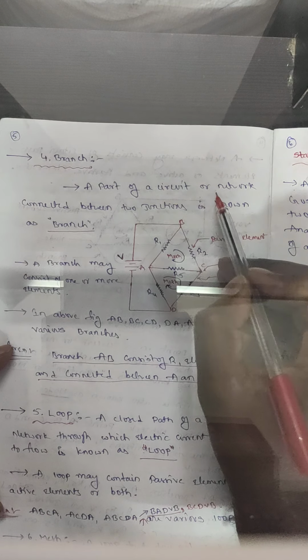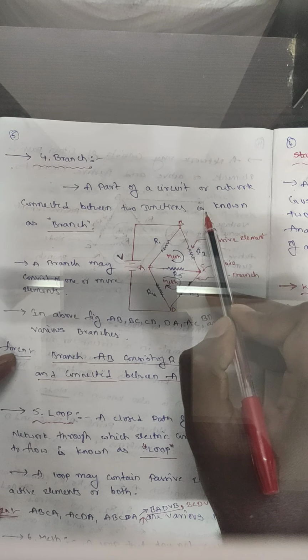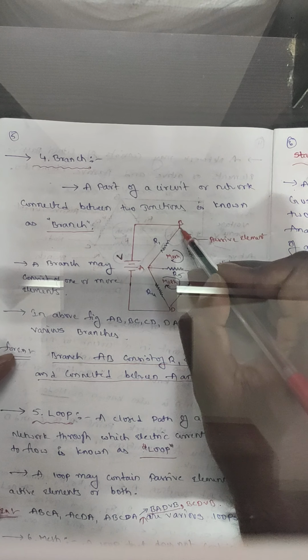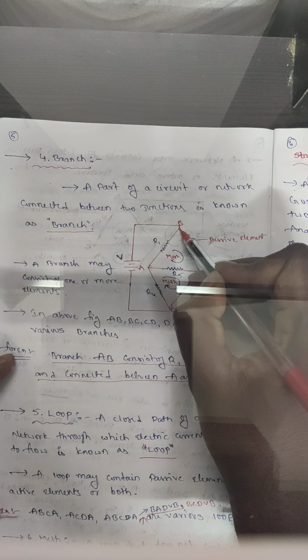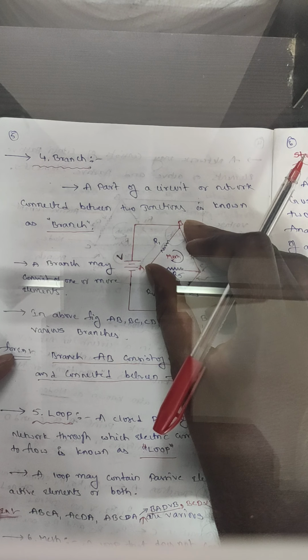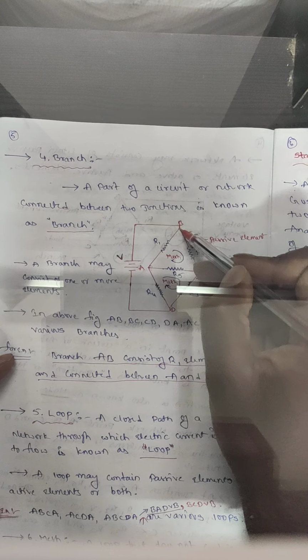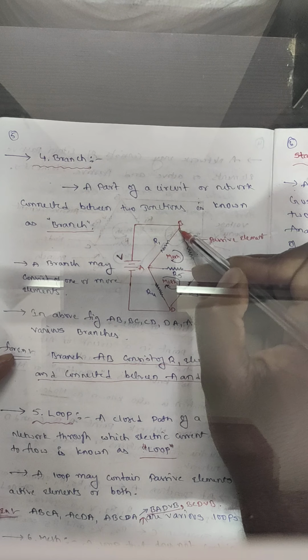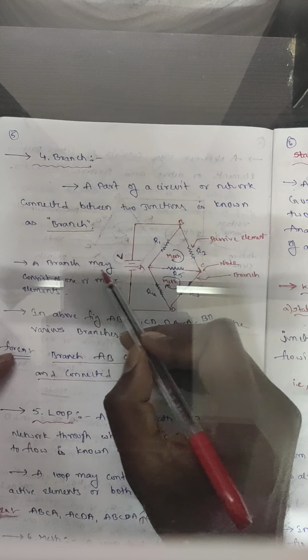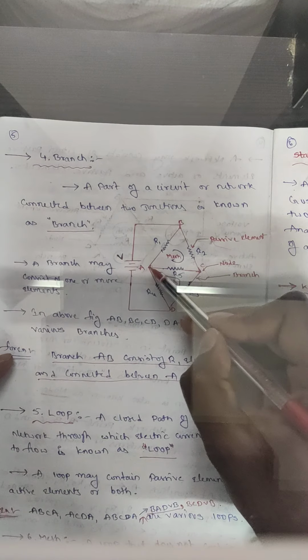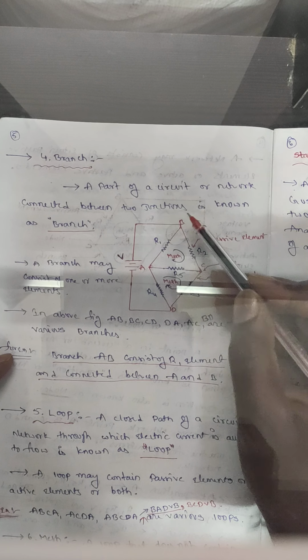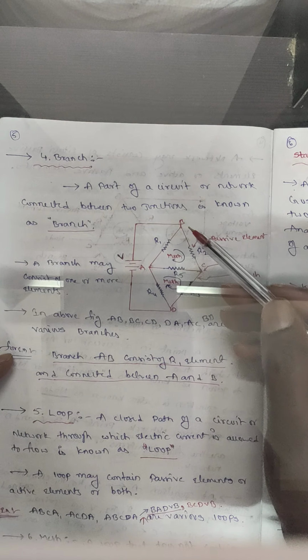A part of a circuit or network connected between two junctions or nodes is known as a branch. Here, this is one junction and this is one junction, and a part of the circuit or network connected between these two junctions or nodes is known as a branch. This A and B is one branch. A branch may contain one or more elements. In A and B, only one element is there, but there may be one or more elements.